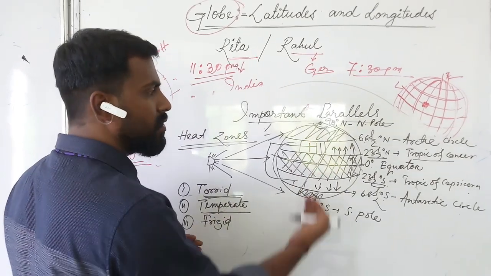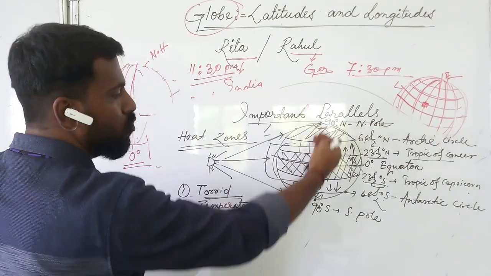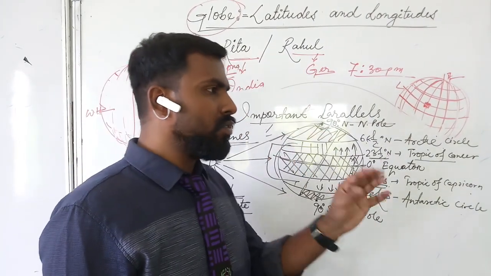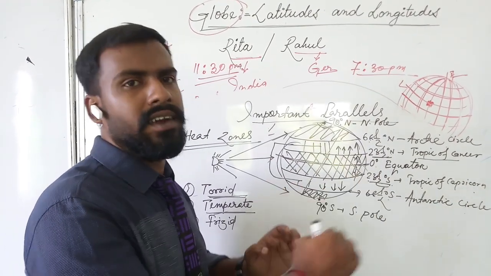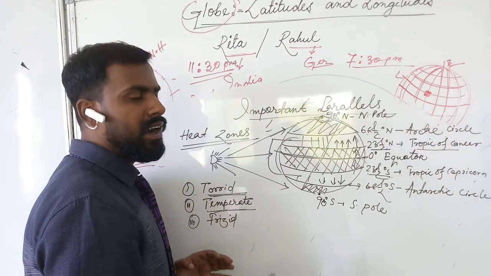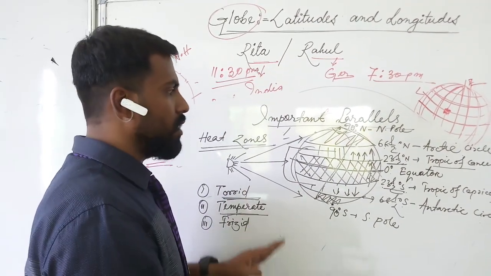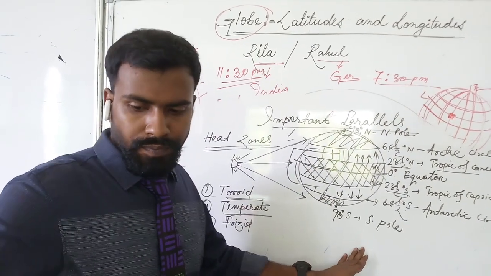So 6 month day, 6 month night, this type of pattern is going on in these two places. But the 6 month sunlight which they are getting is not direct sunlight, it is slanting sunlight. That is why they remain cold throughout the year. That is why these two zones are called frigid zones.